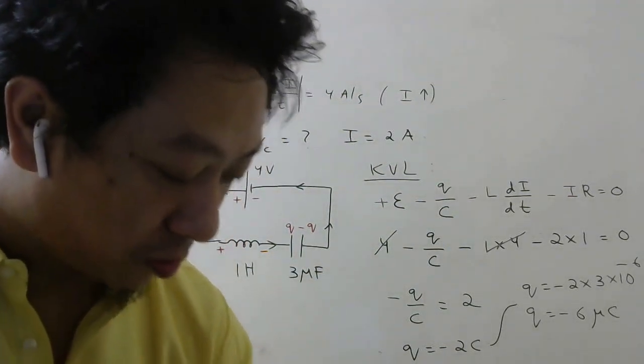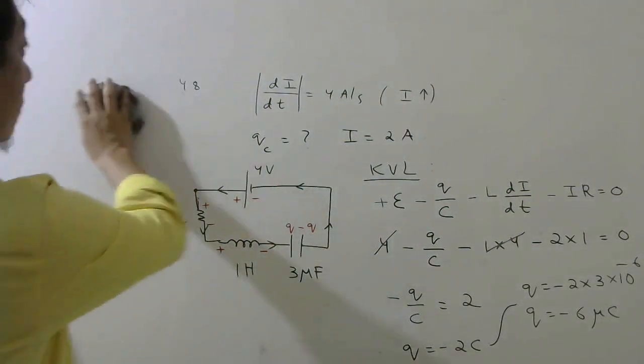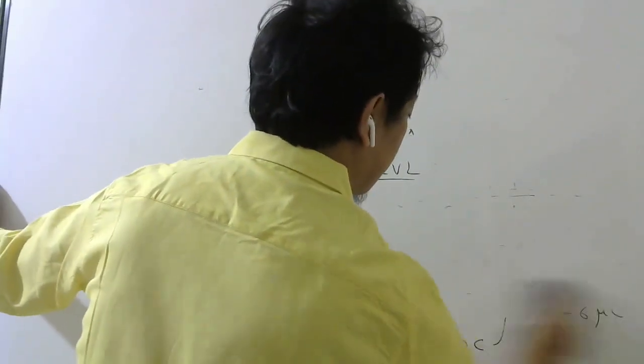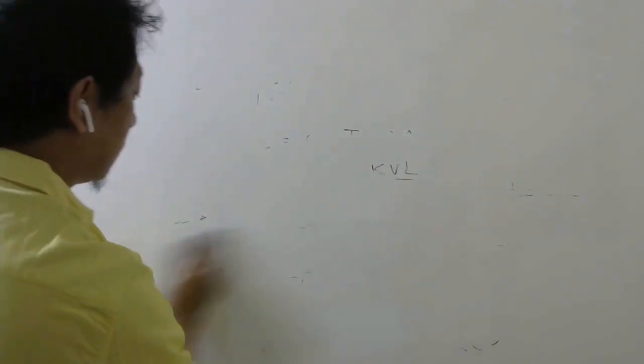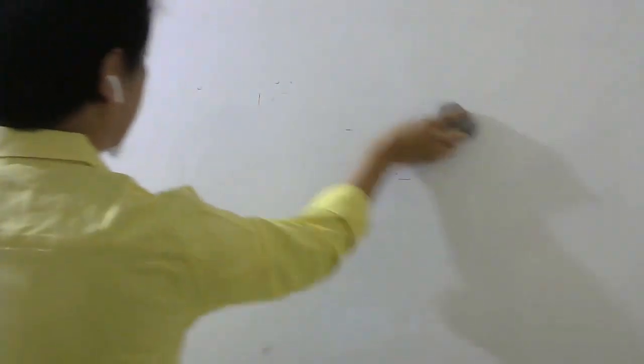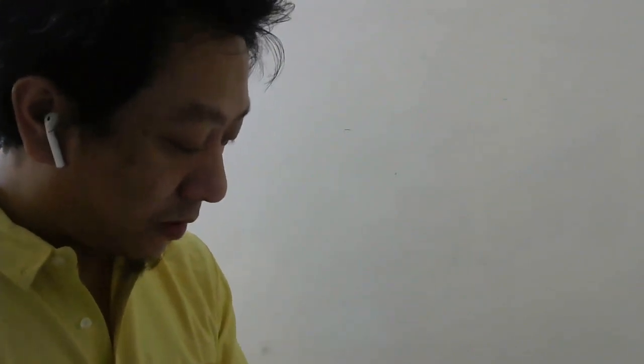Okay, let us do question number 49 now. A small coil of radius r is placed at the center of a large coil of radius capital R, where capital R is much greater than small r. The coils are coplanar. Coplanar means they are in the same plane, and they should also say they are concentric. Matlab, the centers should coincide.